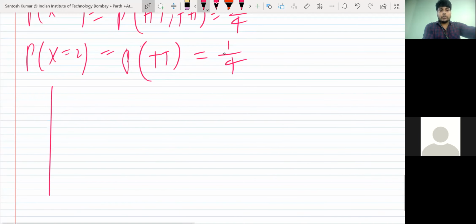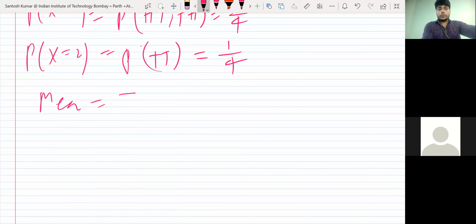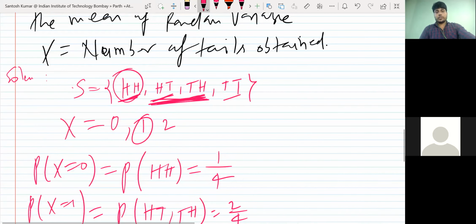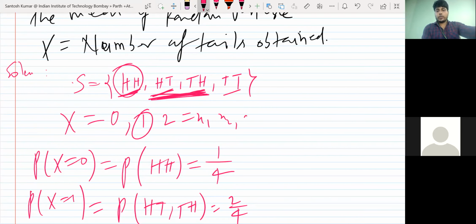So you can make the table or you can directly find the mean, no problem. The mean is the summation over i from 1 to n, where n is 3 here. You know, x1 p1 plus x2 p2 plus x3 p3. So this is the definition of mean for this question. There are three values: x1 is 0, x2 is 1 and x3 is 2.